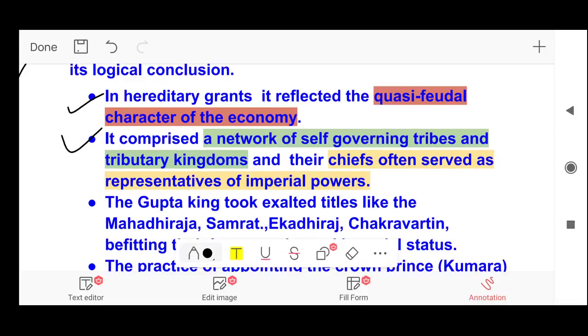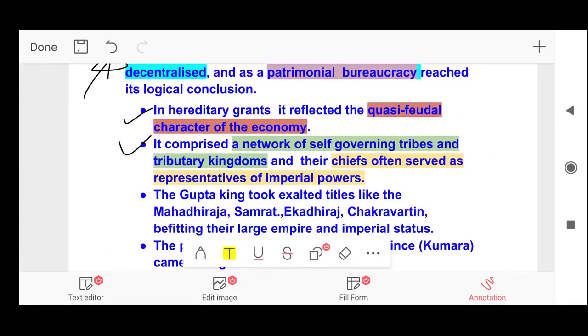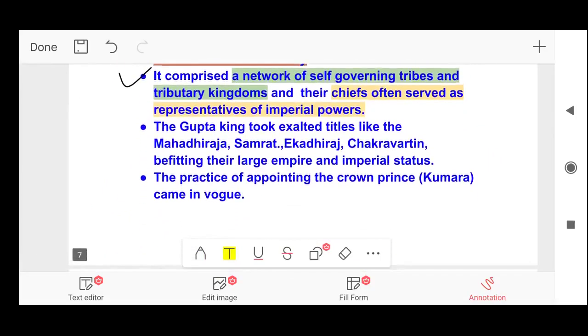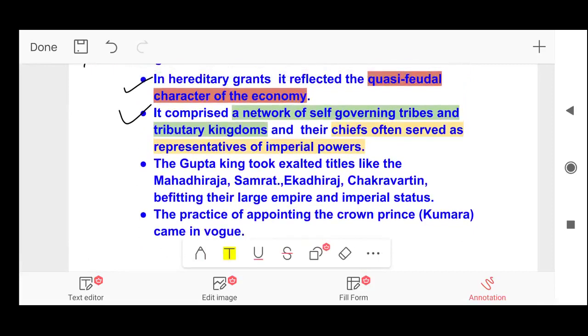So friends, Gupta administration was not a centralized administration as it had been under the Mauryas. It was highly decentralized. Patrimonial bureaucracy was there, hereditary grants. It reflected the quasi-feudal character of the economy. It comprised a network of self-governing tribes and tributary kingdoms, and their chiefs often served as representatives of imperial powers.